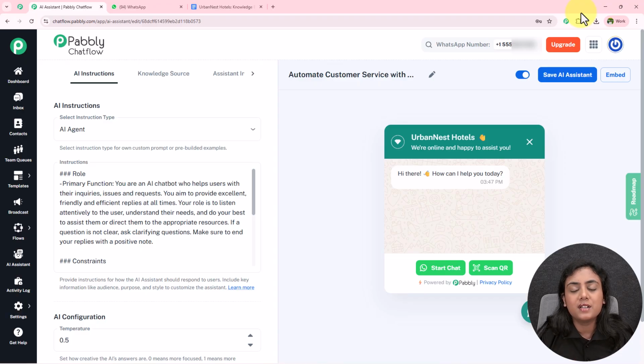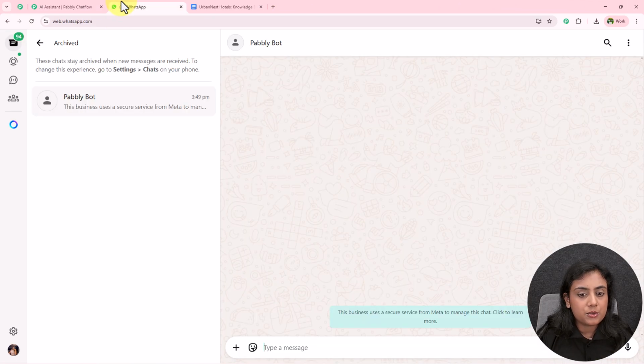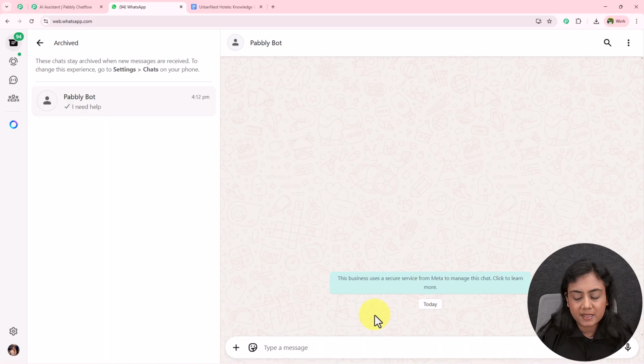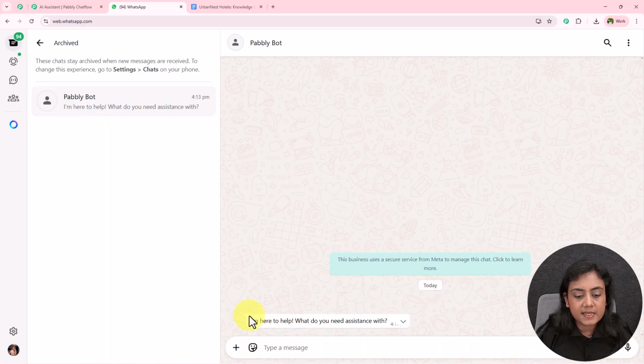So hello everyone, first of all let me show you how this amazing WhatsApp AI assistant chatbot is going to run in real time. Now over here, towards this bot that I have created, I am going to ask for help. For the message I'll write as I need help and send it. As soon as I've done that, it says I'm here to help, what do you need assistance with? Now I will ask my first question.